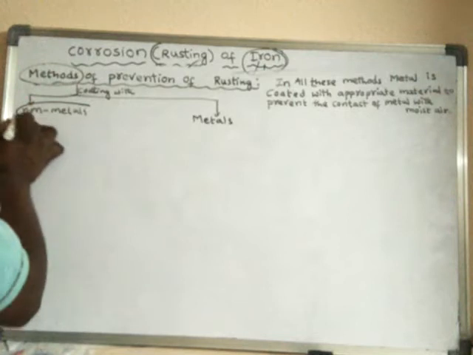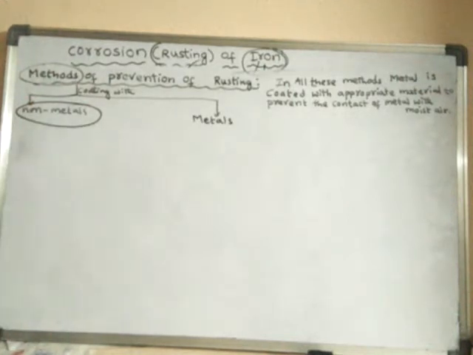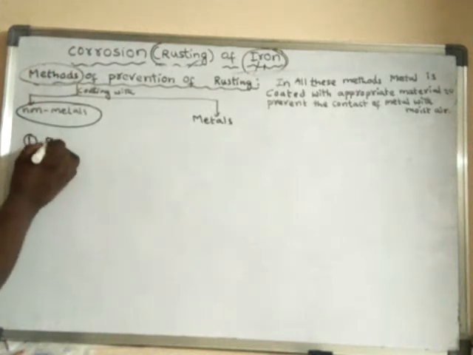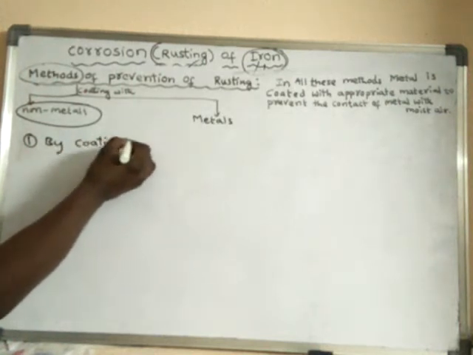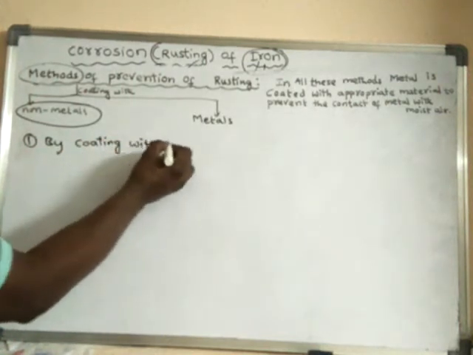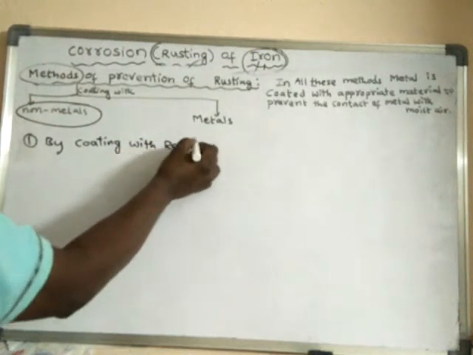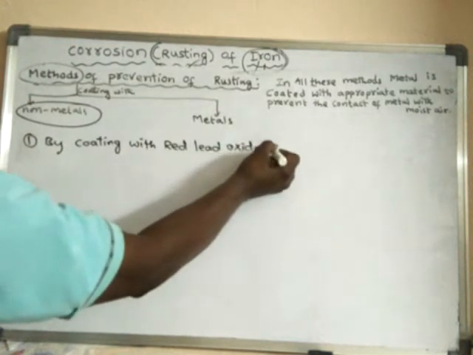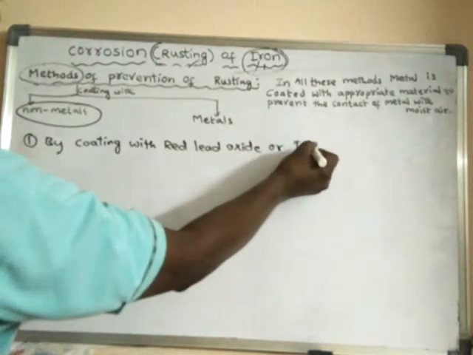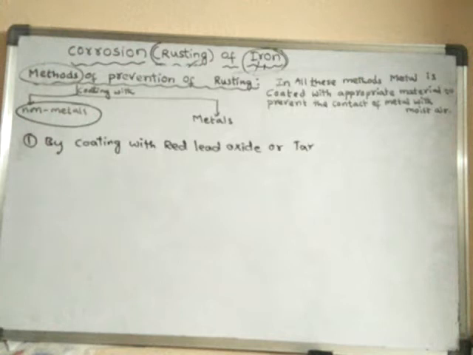Again these are of several types. First of all, we will go with coating with red lead oxide or tar.